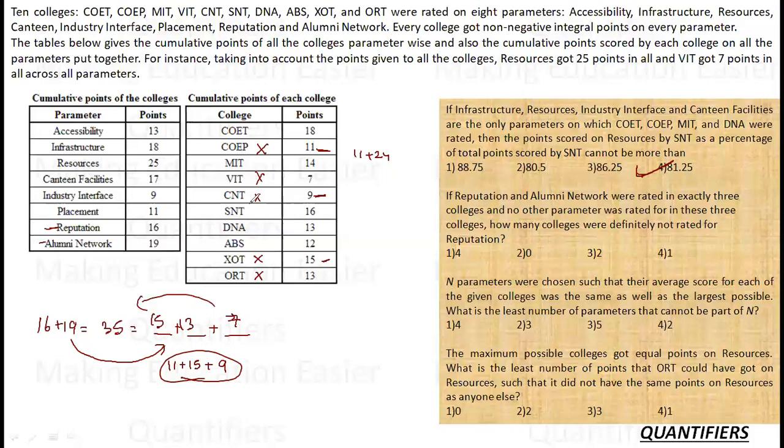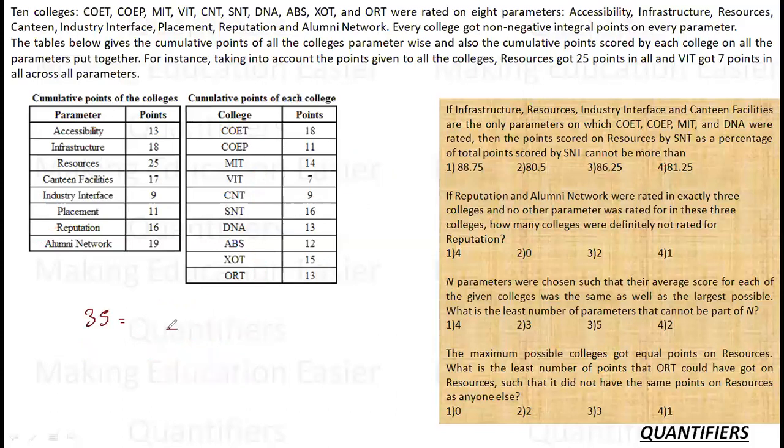Now I have to think of those variables or those colleges which cannot be rated in this. अब मुझे उन colleges के बारे में सोचना है जो जिसके combination से मैं 35 बना ही नहीं सकता. So let me think that 35 is this and A, B, C are the 3. Let us take 18. So if I am taking 18, I need 17 more. 11, 6 is not possible. 14, 3 is not possible. 7, 10 is not possible. 9, 8, 9, 16, 9, 13, 9. Nothing else is possible. Which means that there is no way I can make up COET by including this 35. So COET is definitely not there.